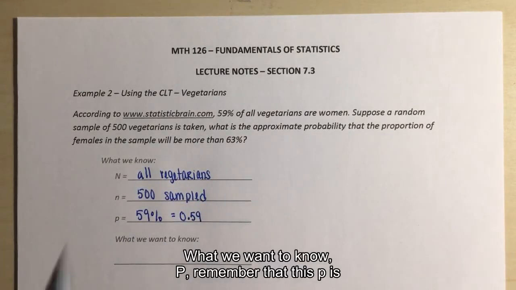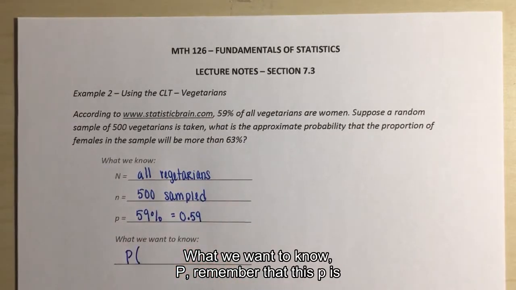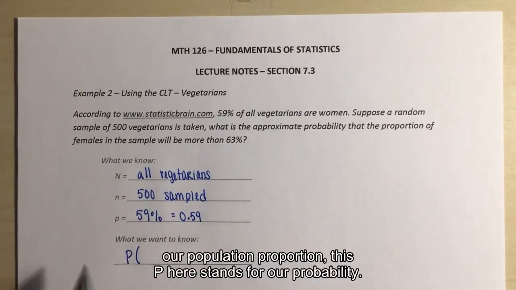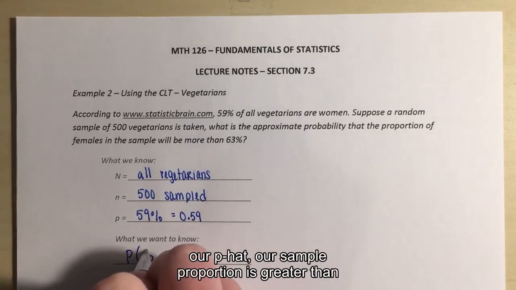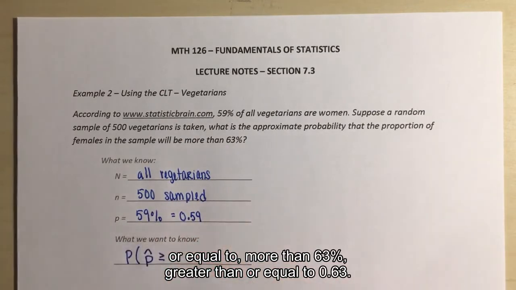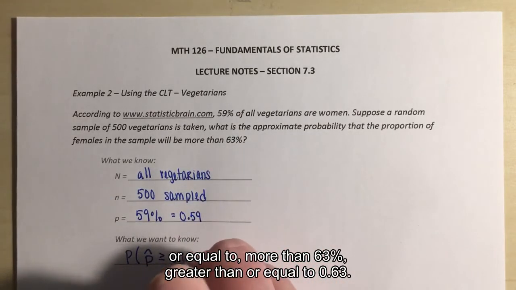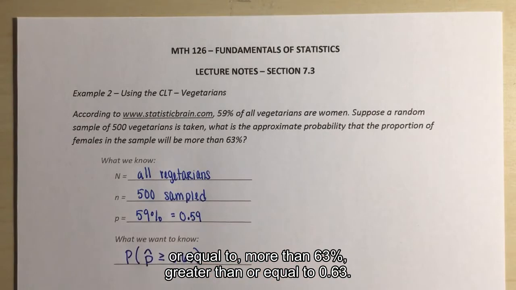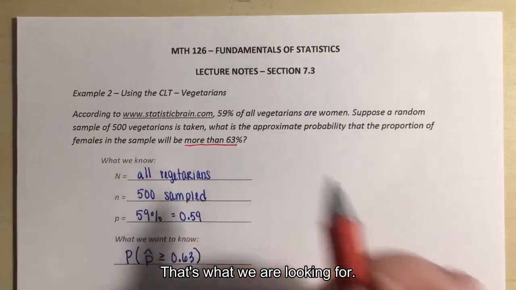What we want to know, capital P, remember that this lowercase p is our population proportion. This P here stands for our probability, and we're looking for a probability that our p hat, our sample proportion, is greater than or equal to, so more than 63%. Right? So greater than or equal to 0.63. So that's what we are looking for.